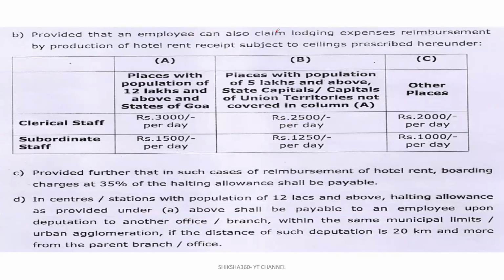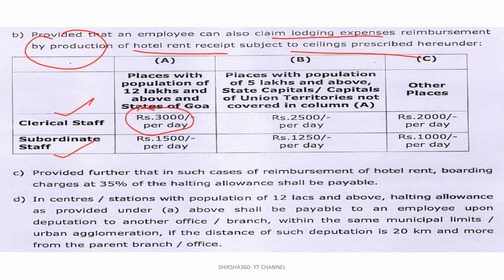Provided that an employee can also claim lodging expenses, reimbursement by production of hotel rent, subject to the ceilings prescribed under clerical staff, subordinate staff. Hotel here that is rupees 300 per day, and here it is to be rupees 1500 per day, just half. Okay, they will take half for A category.